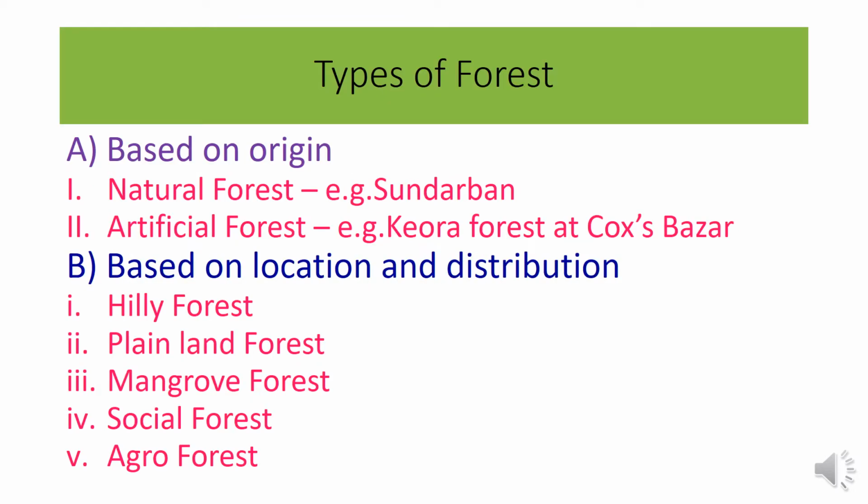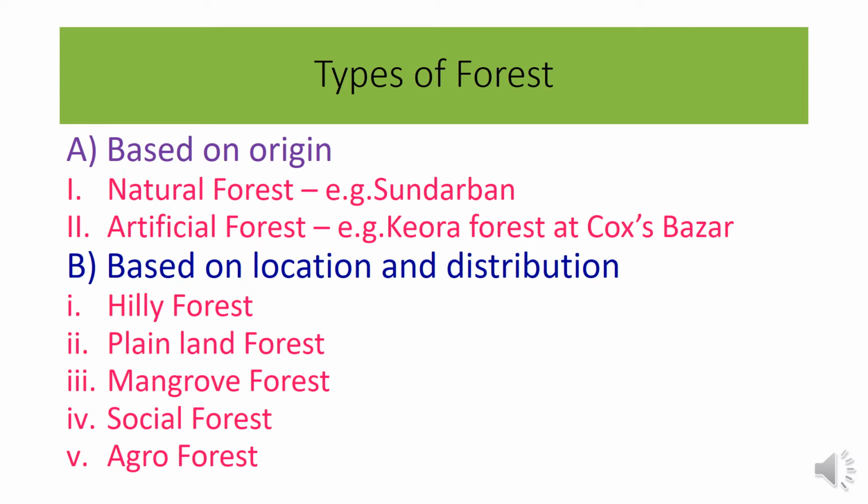Types of forest. Based on origin, forests are of two types. One is natural forest and another one is artificial forest. The example of natural forest is Sundarban and the example of artificial forest is the Kara forest at Cox's Bazar.